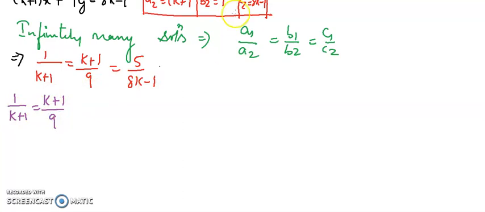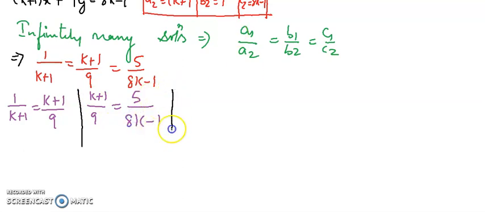Second I am taking k plus 1 upon 9 equals to 5 upon 8k minus 1, and the third I am taking 1 upon k plus 1 equals to 5 upon 8k minus 1. As I have discussed it already, 1 equals to 2, 2 equals to 3, and 1 equals to 3. Now one by one, let's solve these linear equations.